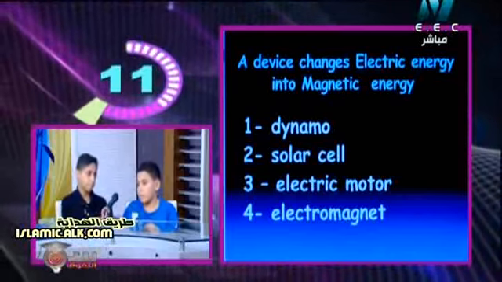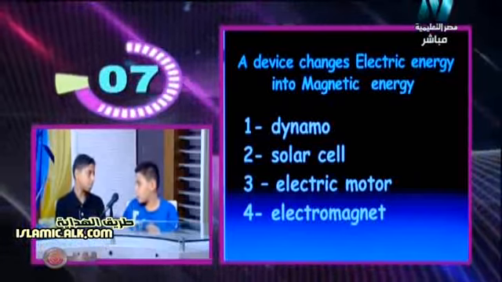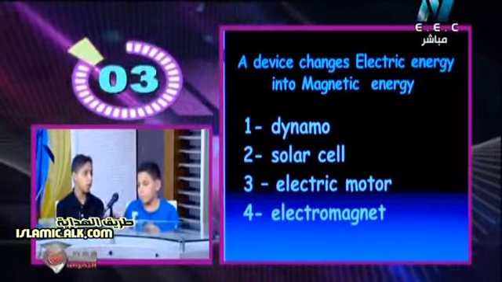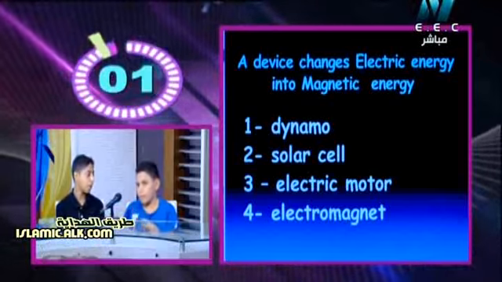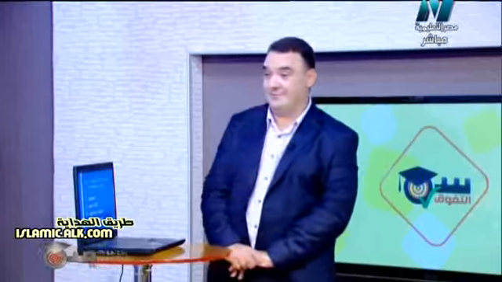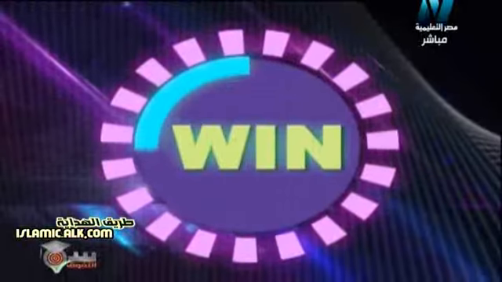Again, the question says, a device changes electric energy into magnetic energy. It will be the dynamo, solar cell, electric motor, or the electromagnet. Electromagnet. Very good, excellent. The question here almost solved itself, it tells us which device changes electric into magnetic. So it will be the electromagnetic device, the electromagnet.